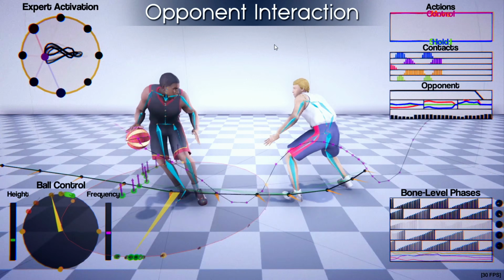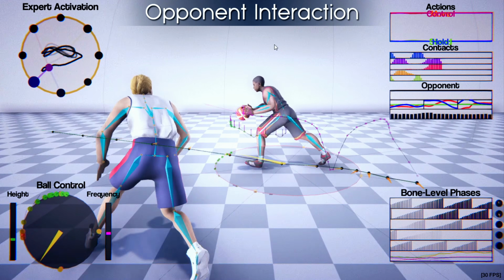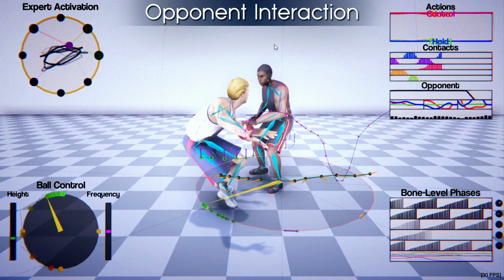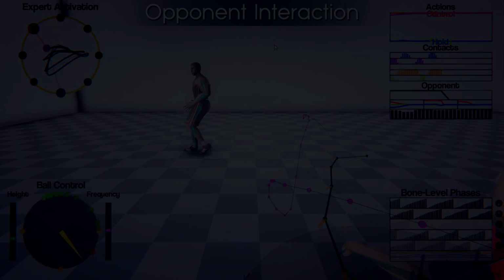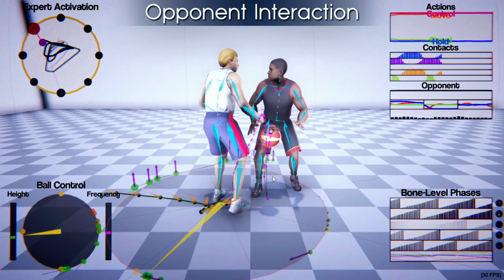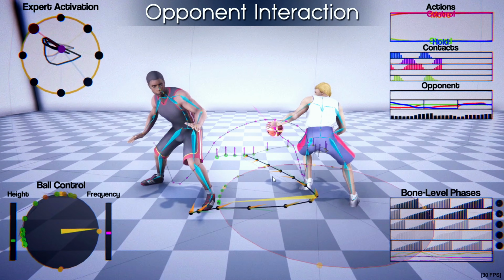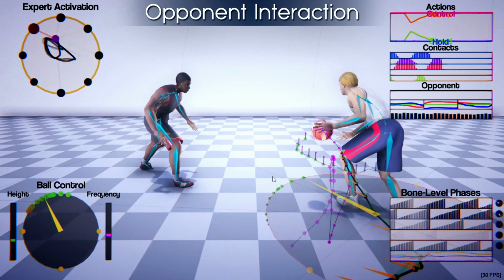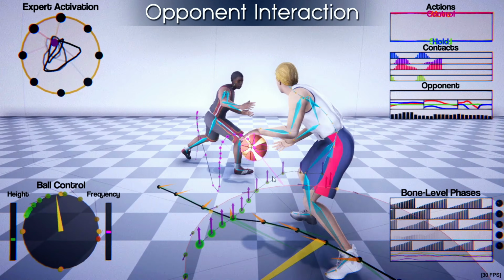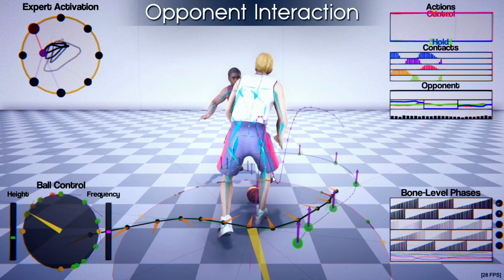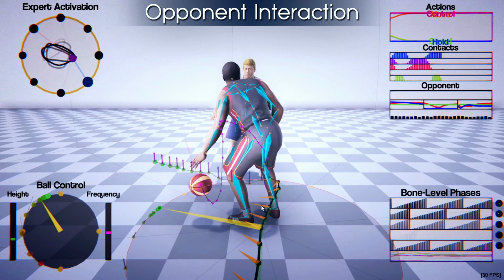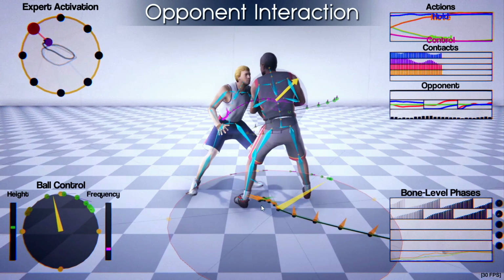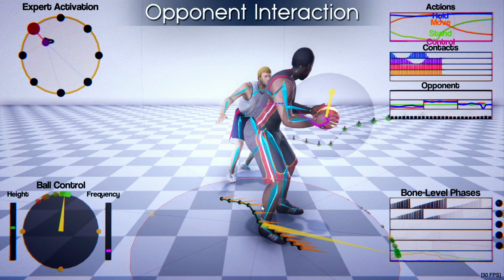When the player gets close to an opponent that is controlled by another player, both characters will naturally adjust their movements. The attacker can then attempt to steal the ball from the dribbling player. The characters can also create behaviors to block an opponent or to protect the ball from the other player. Also, when holding the ball with a near opponent, the character will try to keep the ball at a safe distance.